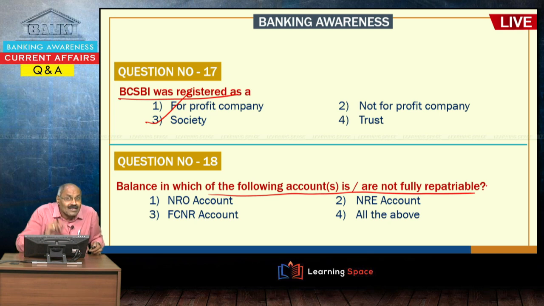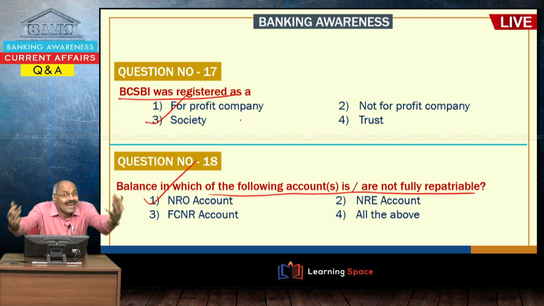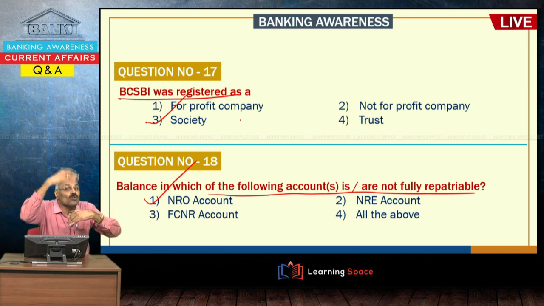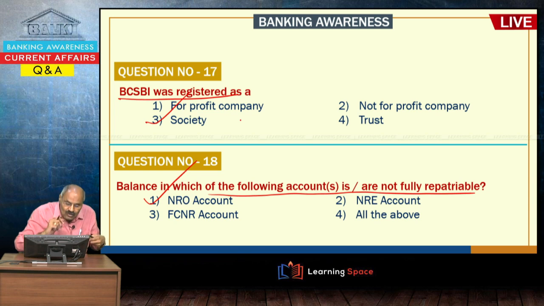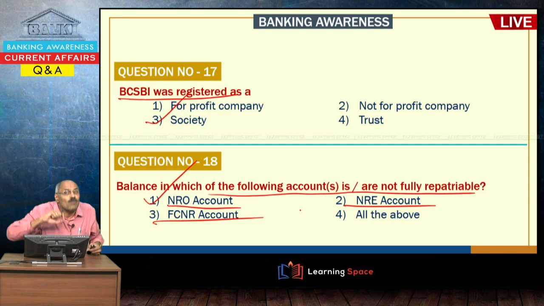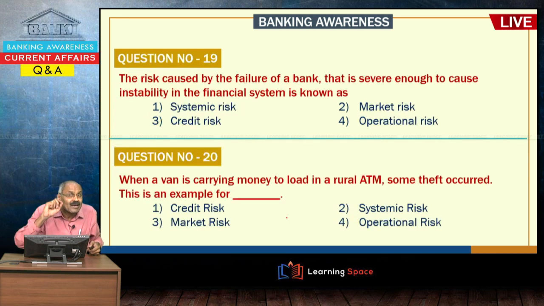Balance in which of the following accounts is not fully repatriable? Please understand, the NRO account cannot be repatriated back. That means when a person leaves for America, he can have 3 types of accounts: NRO account, NRE account, FCNR account. Whenever he wants, he can take back the full money from the NRE account and FCNR account, but he cannot take the full money back, only partly from the NRO account. This I explained clearly in banking awareness.